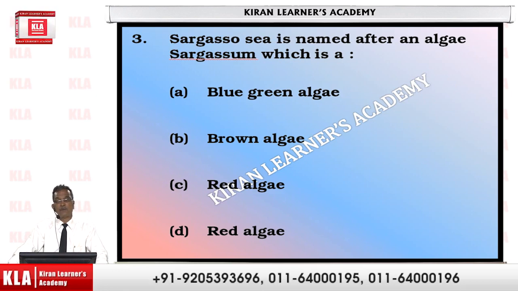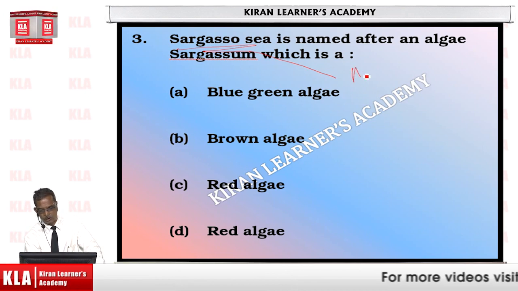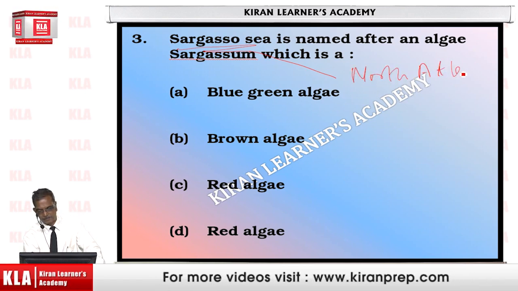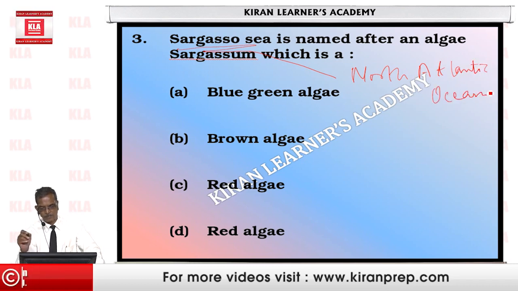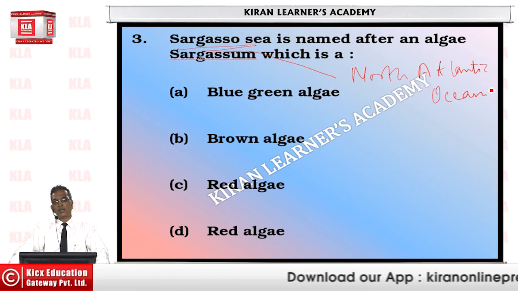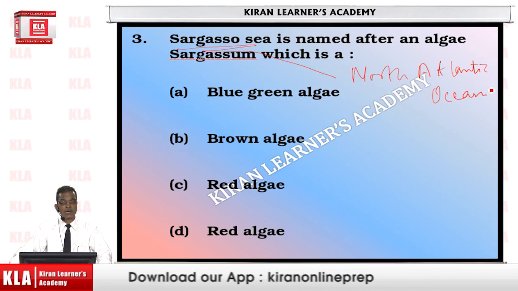Sargasso Sea, if you remember, being a good student of geography, that Sargasso Sea is a part of the North Atlantic Ocean. And in this North Atlantic Ocean, at a particular region, the sea appears slightly brownish in color, golden brown in color.